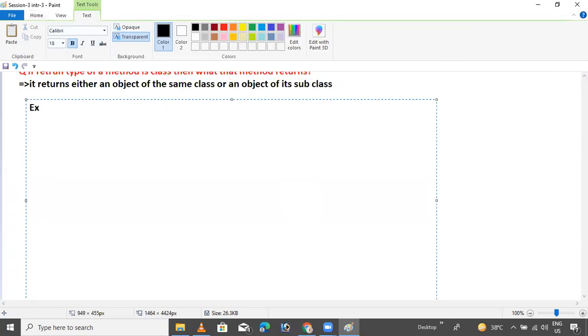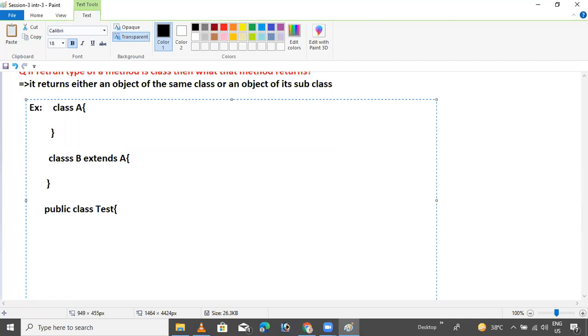Now, example. Suppose we have one class called A, and another class B. Class B extends A. I have one more class for creating the object, declaring the static method, the factory method: public class Test.